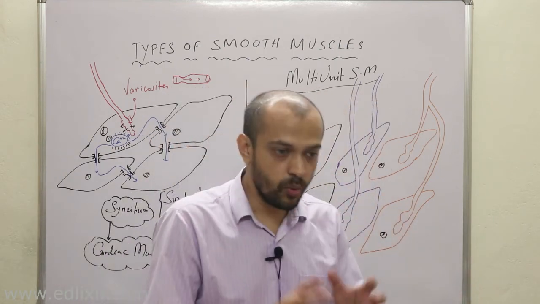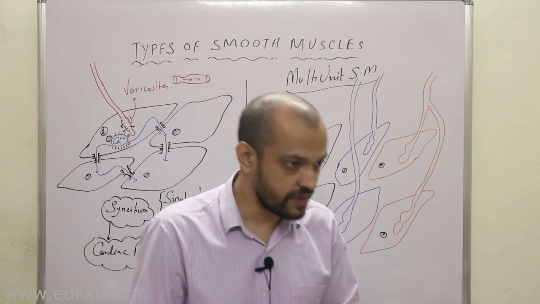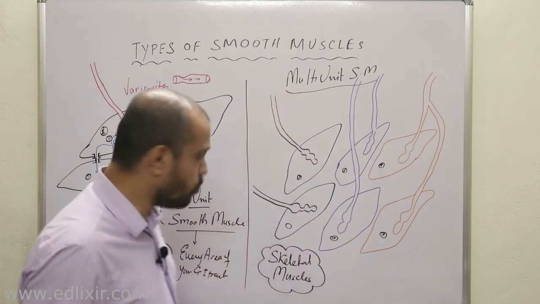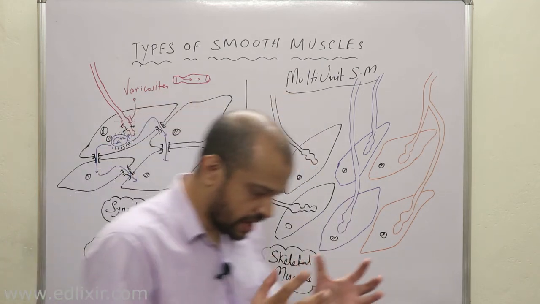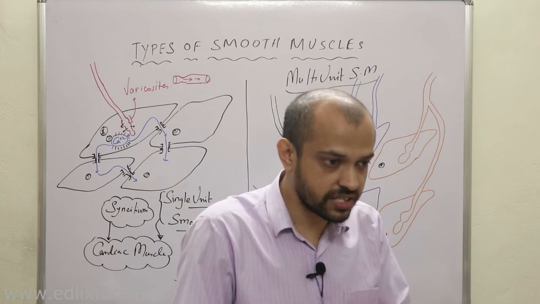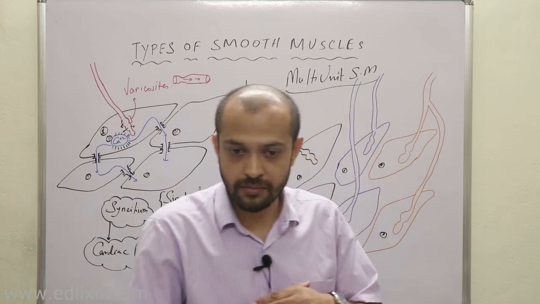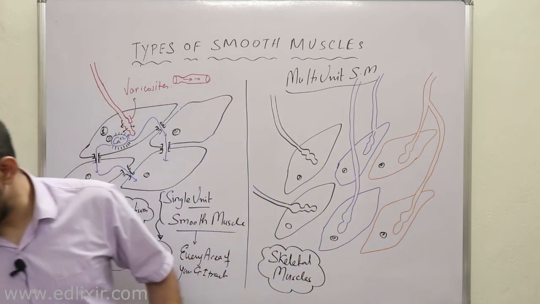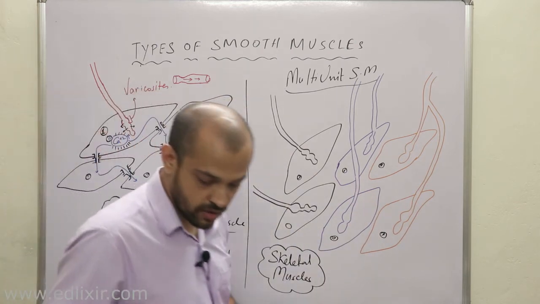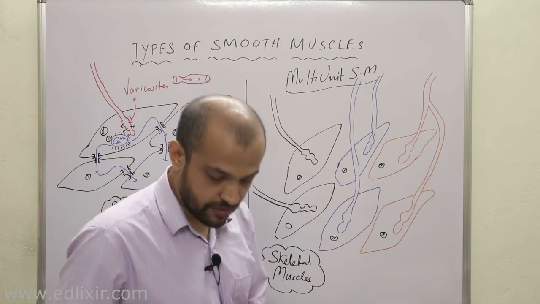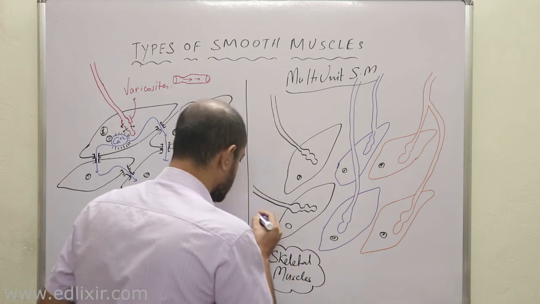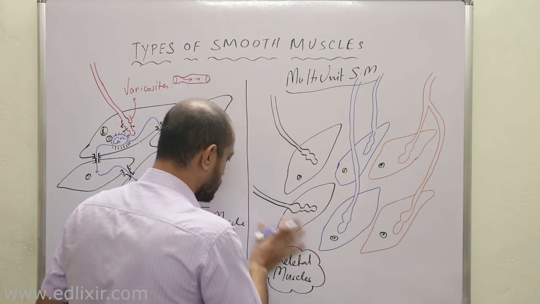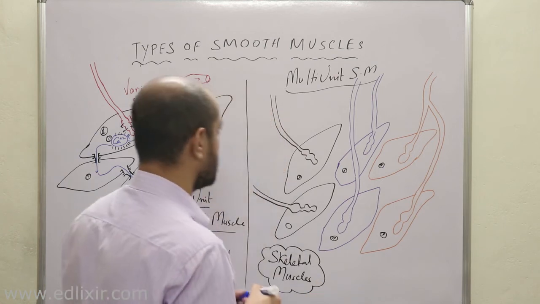Now where do we require these types of muscles? Listen with all your attention, very important. When we require a high grade of contraction for a longer period of time, the body employs multi-unit smooth muscle. Where in your body do you need a high grade of muscle contraction for a longer period of time?